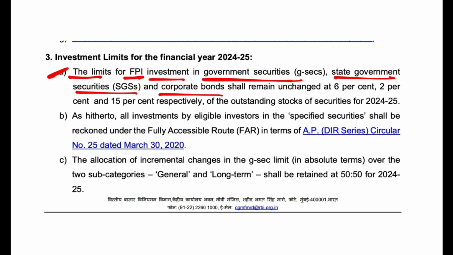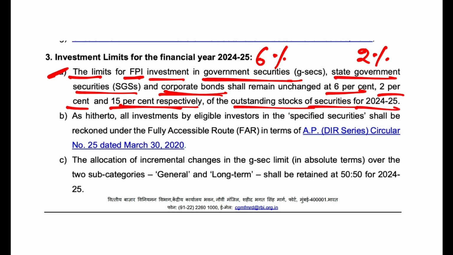For government securities, that is the central government security, it is 6%, right? For state government securities, it is 2%. And for corporate bonds, it is 15% of the outstanding stocks of securities for financial year 25. So what is the meaning of this?